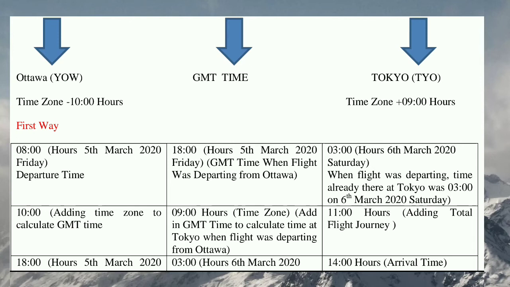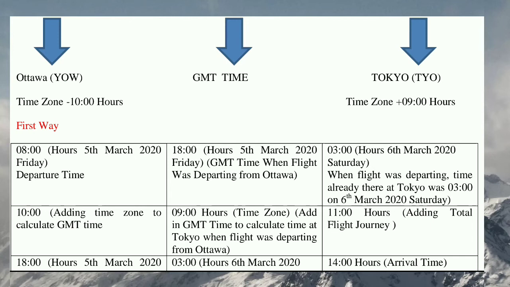Minus 10 hours means that Ottawa is behind GMT, and the GMT time will be more than the time of Ottawa. So when the time in Ottawa is 8 hours, that is the departure time, what will be the local time of the GMT location? What will be the local time of London?